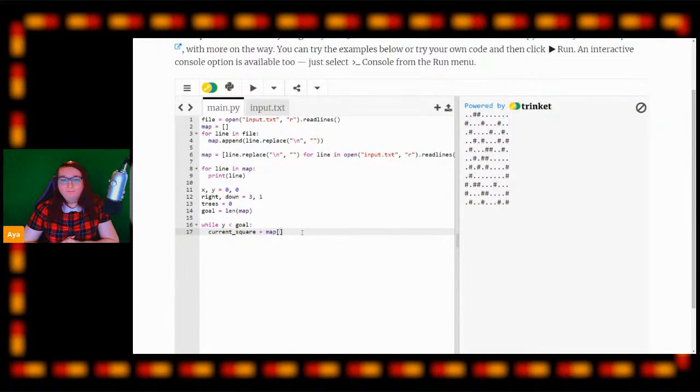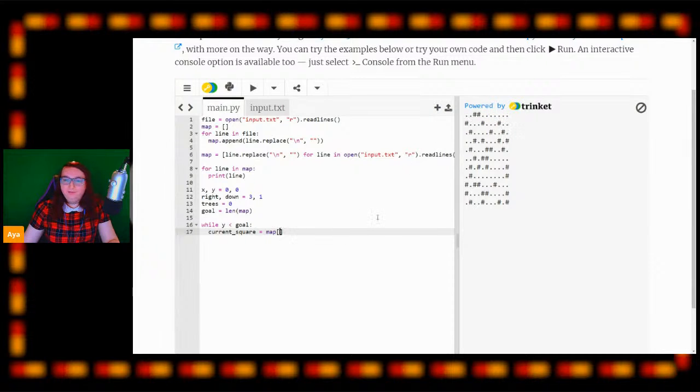So the first thing we need to do now is consider how we look at our current square. The first thing we need to know is that we are looking at an array of strings. So each string is each line of the map, which will be our y-axis.